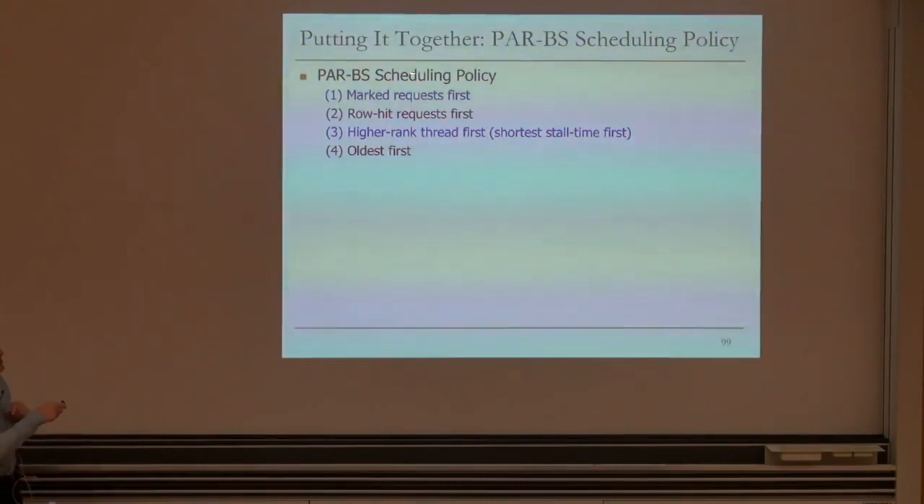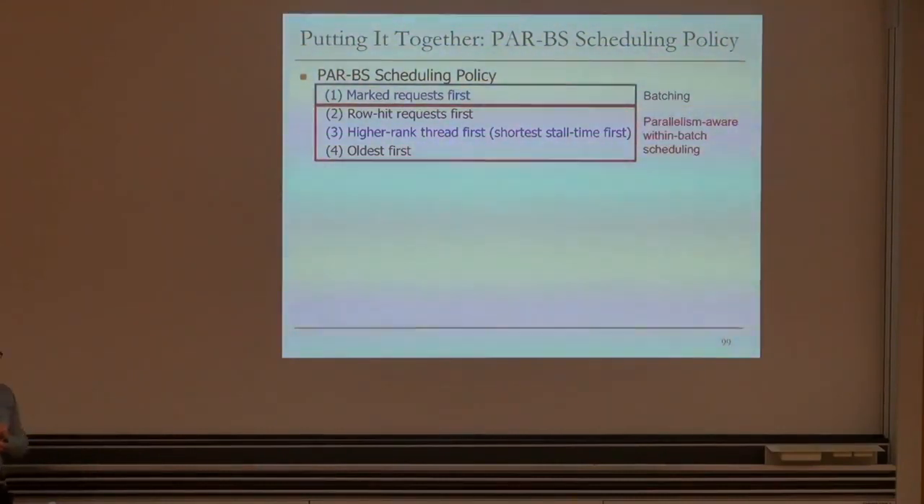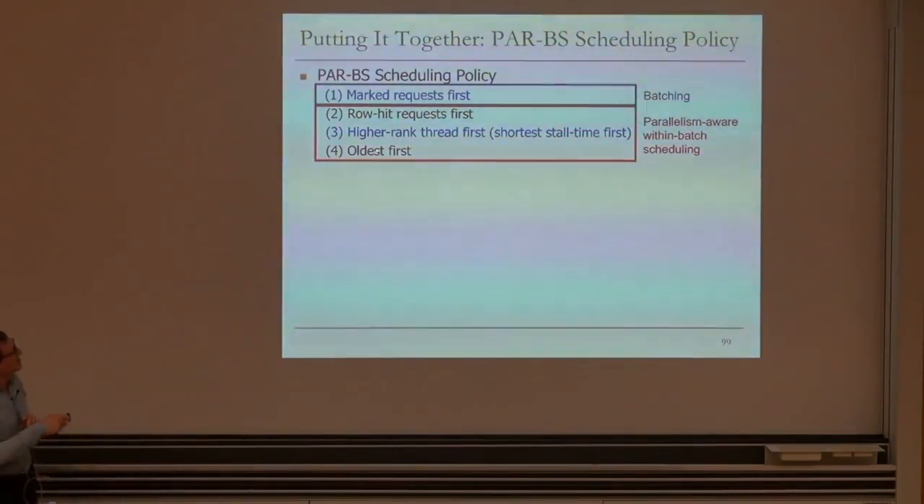So we're going to add batching. Marked requests are prioritized over everything else. That provides starvation freedom. FR-FCFS is not starvation free to begin with. And then this is parallelism awareness. Now the paper has a lot of detail on the ordering of these. It turns out if you want true parallelism awareness, you want higher ranked threads scheduled first, just like I described.